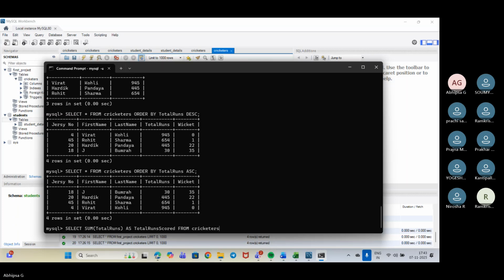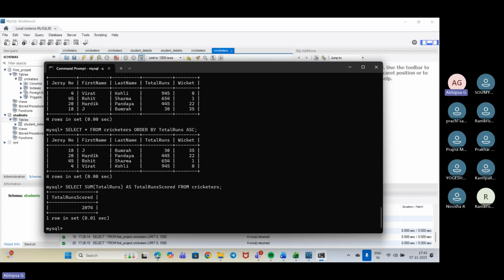So you can see the total runs scored by the cricketers that we have got inside this. So this is for the sum function. Got it? Yes, ma'am.